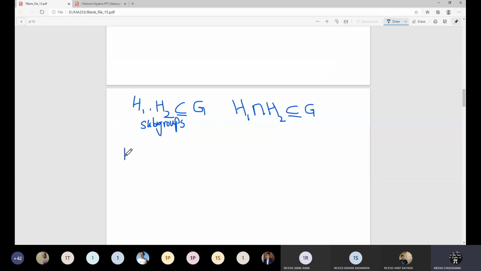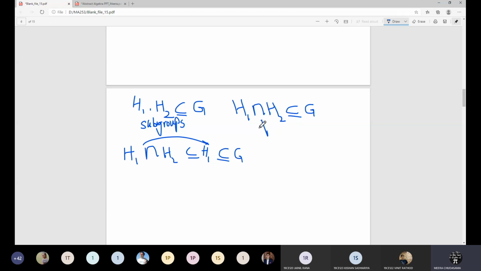Because H1 intersection H2 has to be a subset of H1 or H2, whichever you like, and H1 is already a subset of G. So ultimately H1 intersection H2 will always be a subset of G.